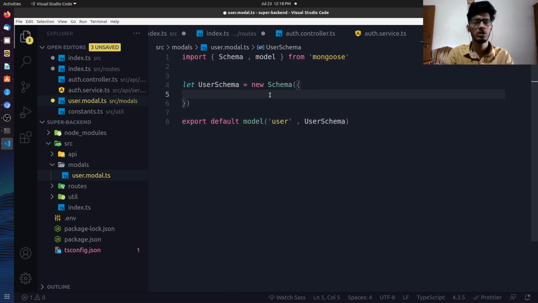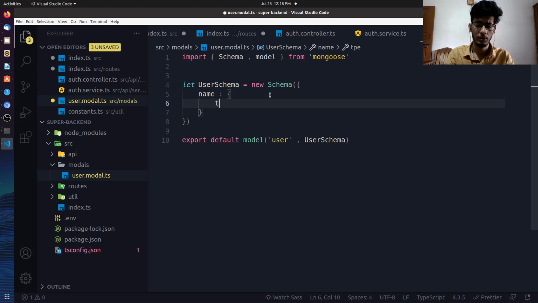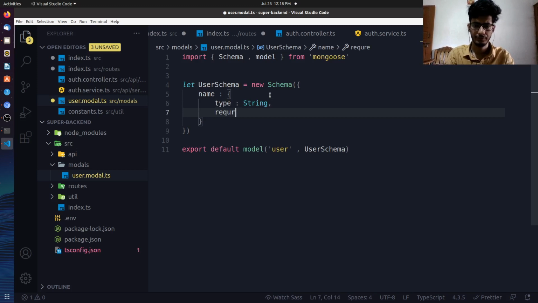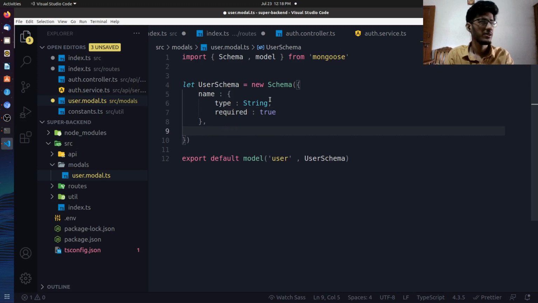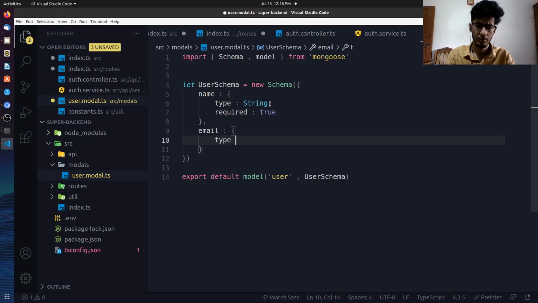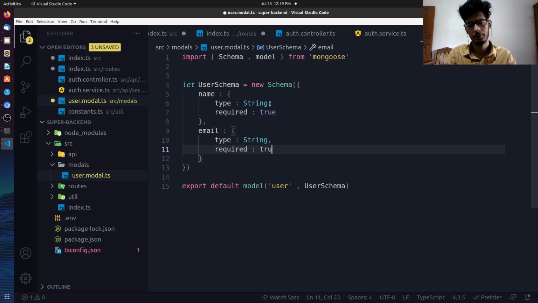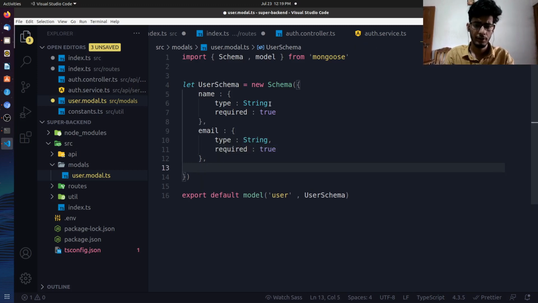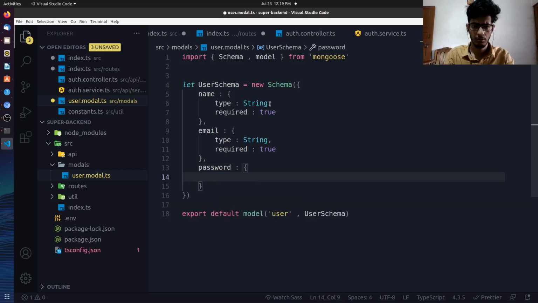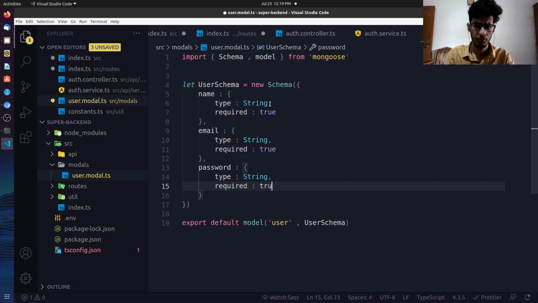So first of all, we need a user ID that is already allotted by Mongoose, so we don't need to specify that. Second of all, we need a name which should be of type string and should be required, right? So required will be true. The next thing is we need a user's email ID, which will be of type string and should be required, right? Next thing, we'll need a password, right? So let's call it type string and required true, right?